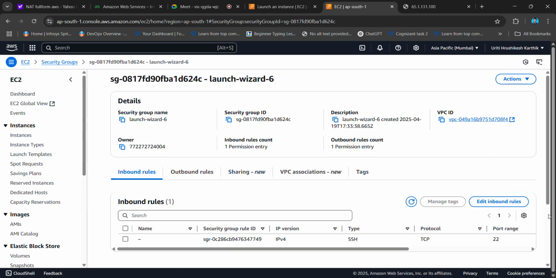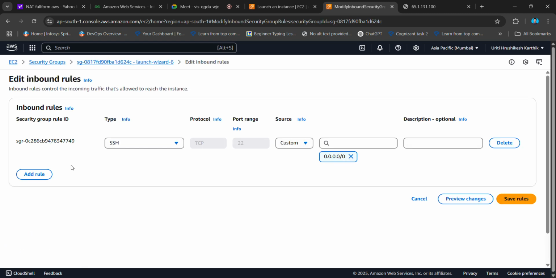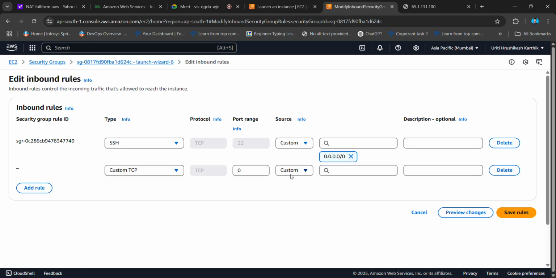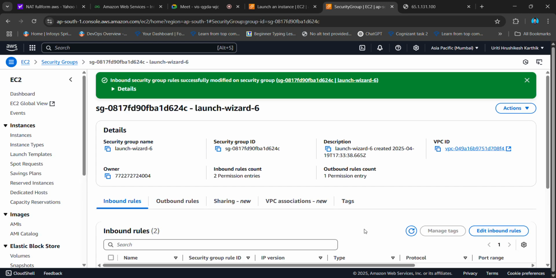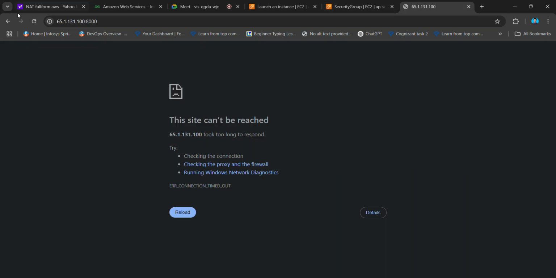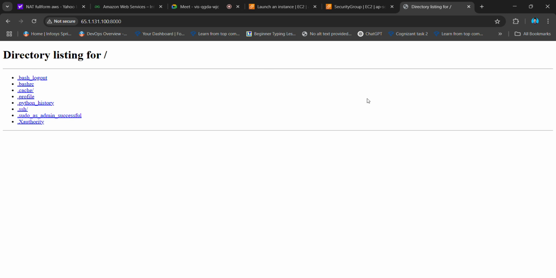I'll edit the inbound rules. What should I do? I'll add a custom TCP. And what's my port? 8000. Then I keep it this. Then I'll save the rules. So it got modified, and everything takes within seconds to get updated. So you can see this, right? In my Python, these are all the directories and I have nothing installed except Python. So this is being shown.